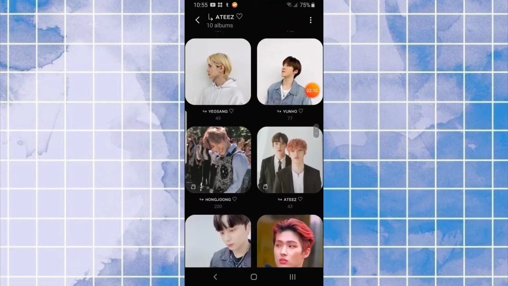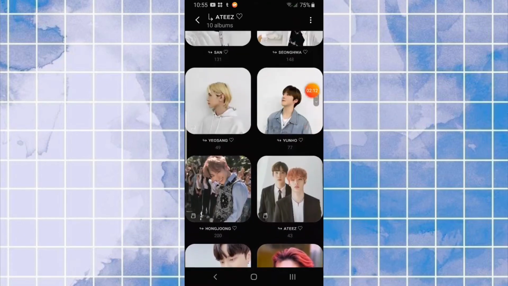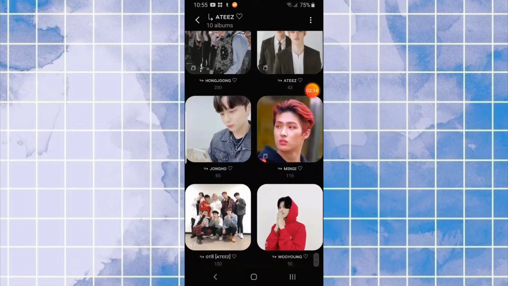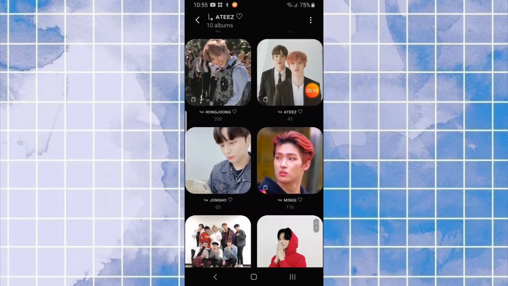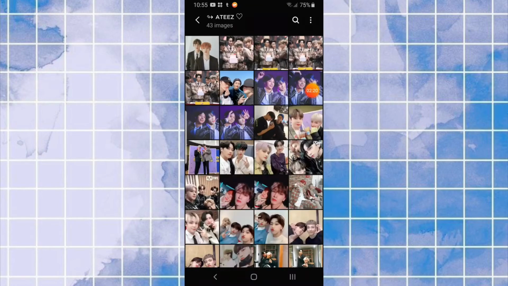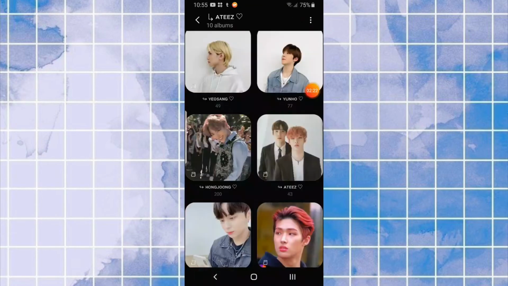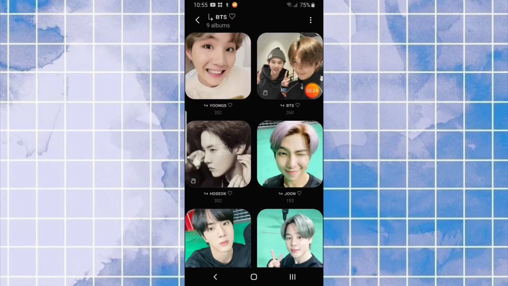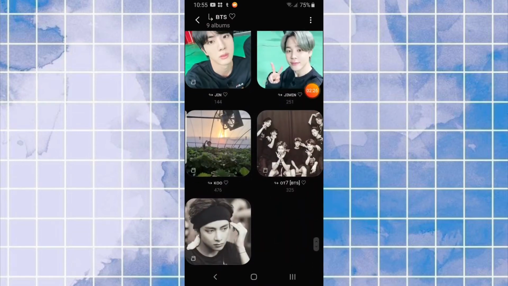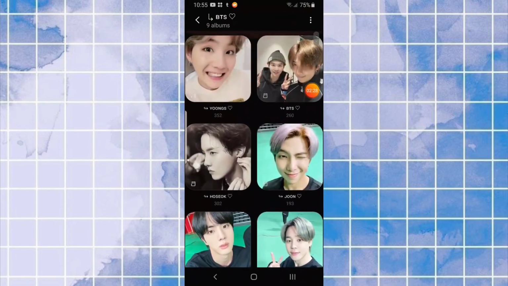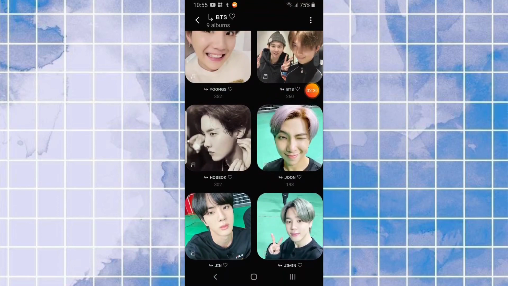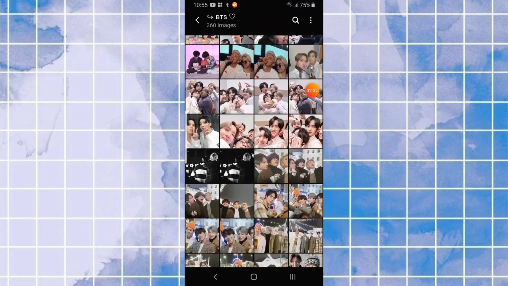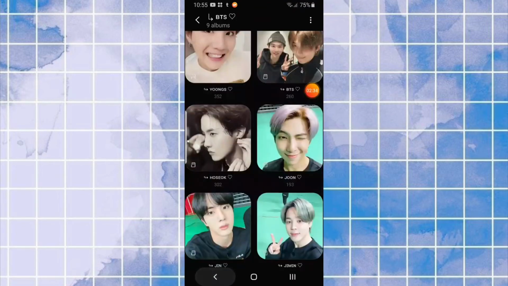This is how I sort my ATEEZ folder out. I just go by member, and then I have my OT8 folder. And then I have my ATEEZ folder where it's just like 3 members or 2 members and stuff like that. And my same goes for my BTS one, OT7, single individual member folders, and then just like my 2 or 3 member photos of BTS.